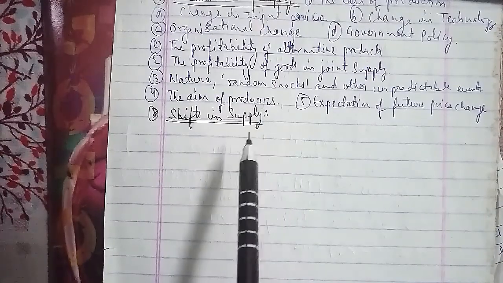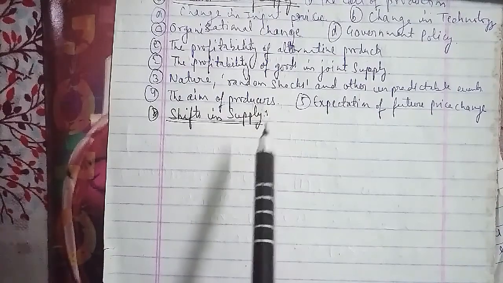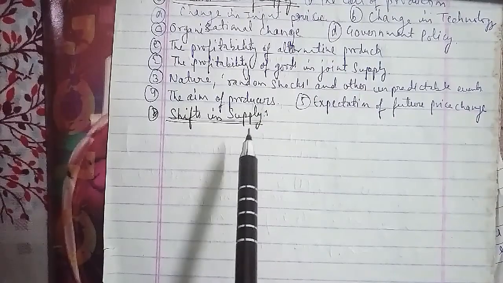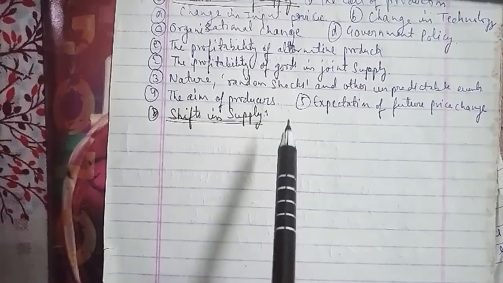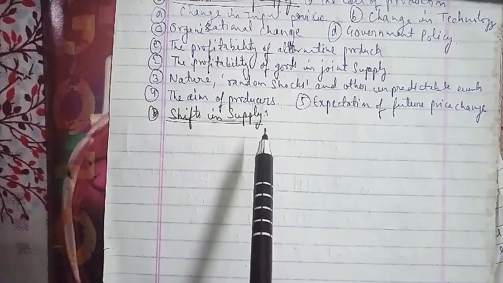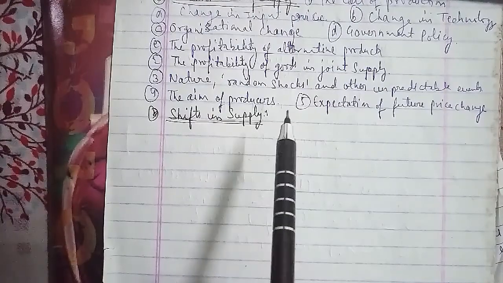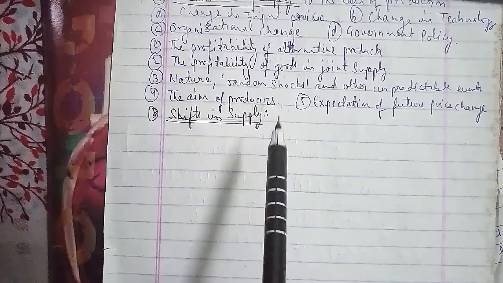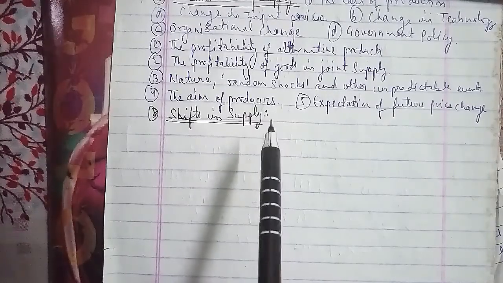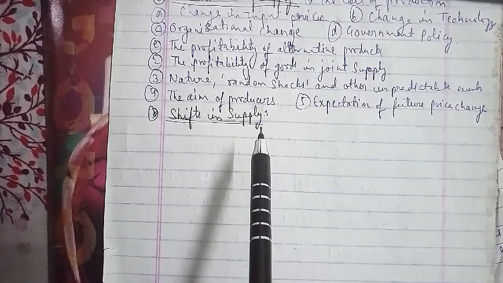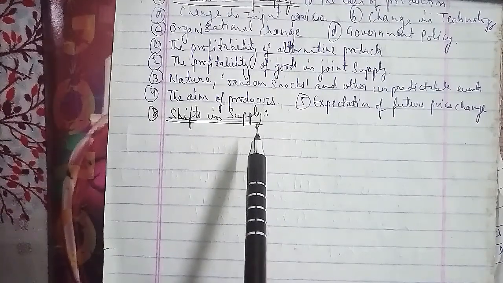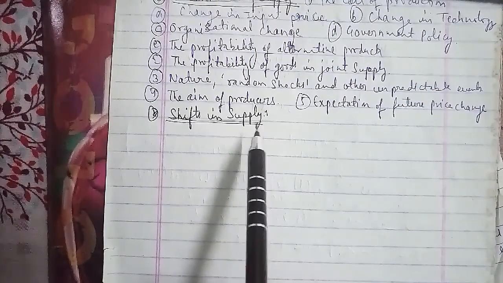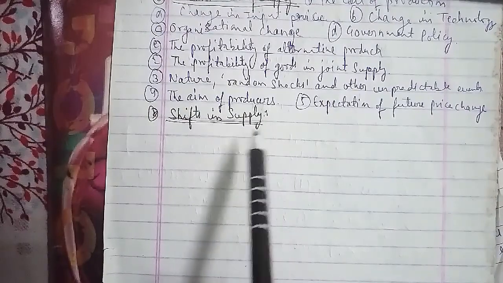Now we'll go ahead with another question, and that is the elasticity of supply. The question asked is to describe briefly the elasticity of supply. Elasticity of supply is the responsiveness of producers to a change in the price of their goods or services.